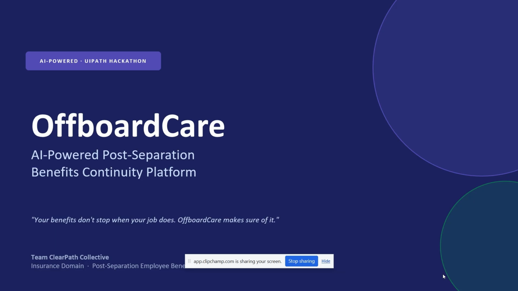So let's start my presentation. The title I have chosen for this hackathon is OffboardCare, I mean AI powered OffboardCare. This is for the insurance domain, and this is for employees who are eligible for post separation benefits. That is COBRA benefits.